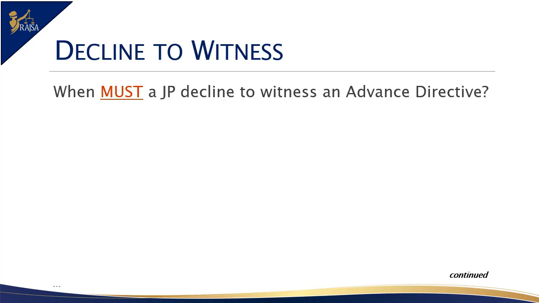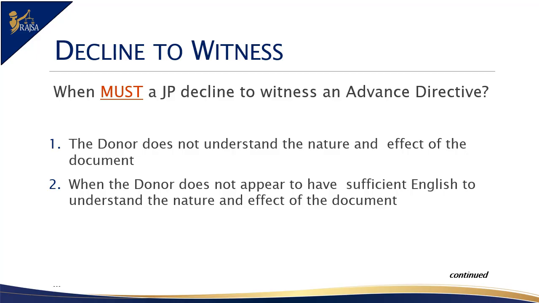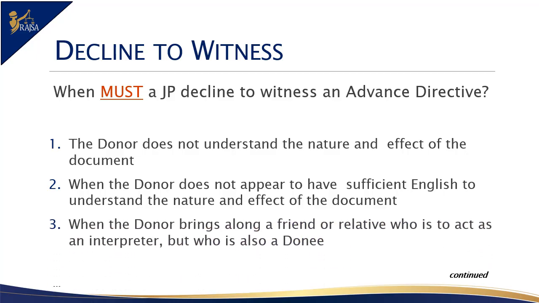There are 7 conditions listed when a JP should decline to witness an enduring power of attorney. These are: when the JP is not satisfied the donor understands the nature and effect of the document; when the donor does not appear to have sufficient English to understand the nature and effect of the document, and a suitable interpreter is not available. When the donor brings along a friend or relative who is to act as an interpreter but is also a donee, they cannot act as an interpreter for the donor.